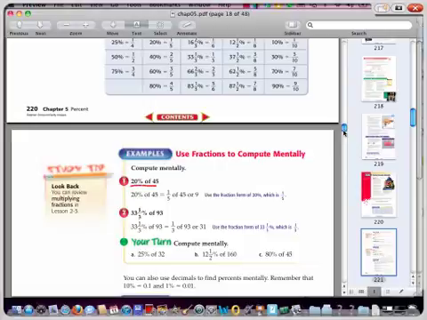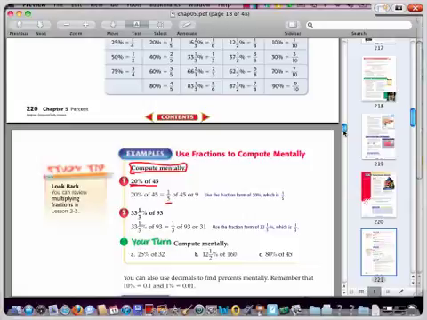of 45, and they want us to compute this mentally. Now, we did problems like this the other day in the last section, but there we were actually calculating those things out, maybe with a calculator or on paper. But in this one, they want us to do this in our head. So what we need to do is think about what is 20%.